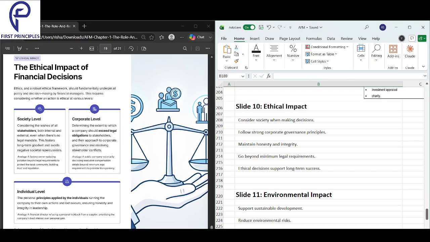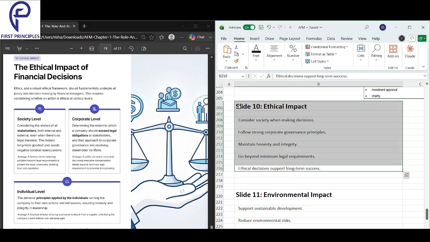Firstly, consider the society when making decisions. You have to consider the society also, not just your business. Follow strong corporate governance principles. Maintain honesty and integrity. Go beyond minimum legal requirements. And ethical decisions support long-term success. If you make ethical decisions, they will support your long-term success.